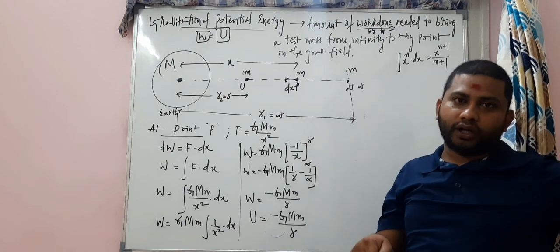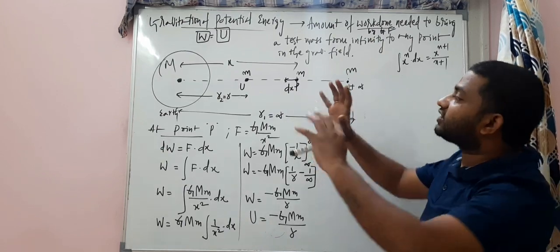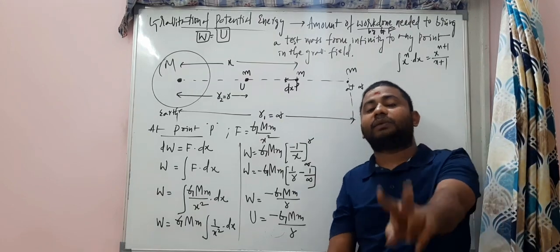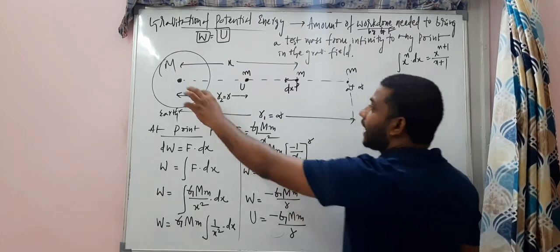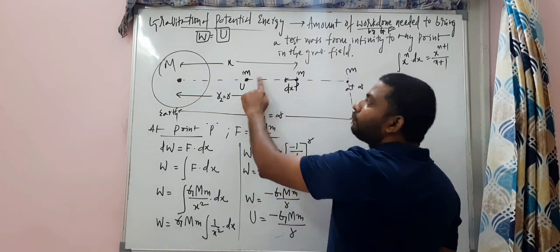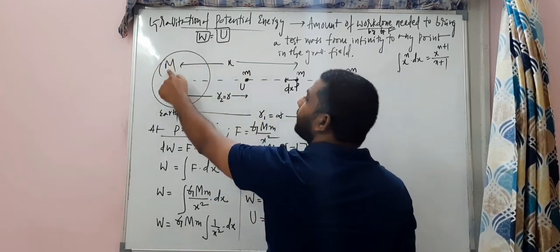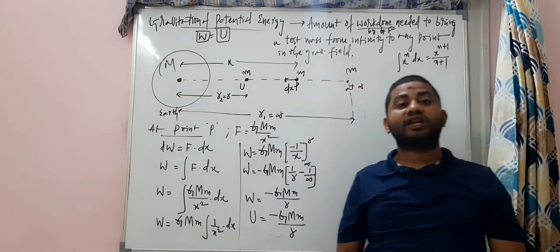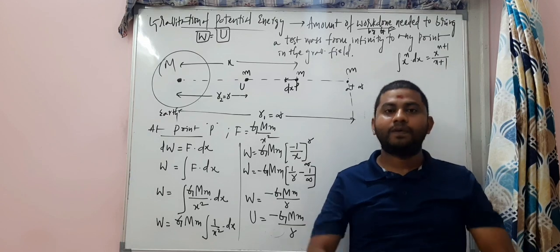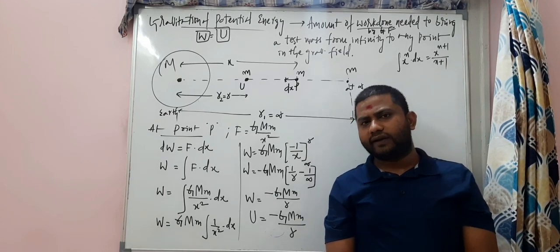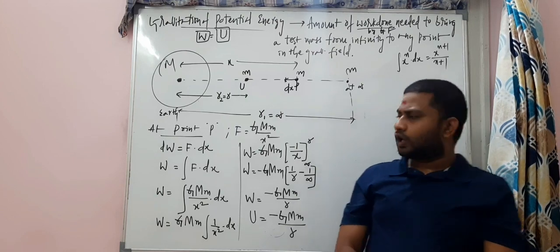How many masses are there in this system? There are two masses in this system, capital M and small m. At this instant, this is the potential energy associated with the system of two masses. Alright? Clear? Everybody.